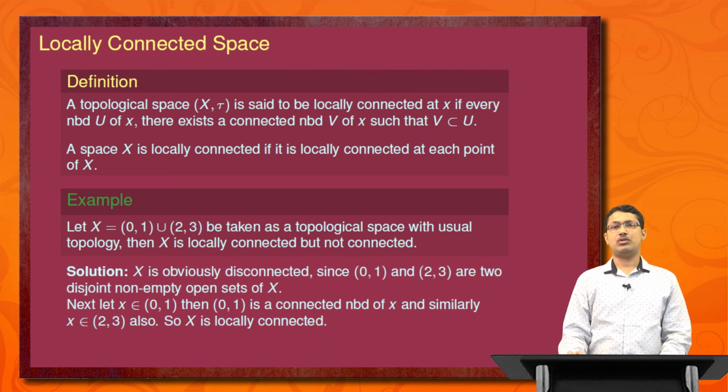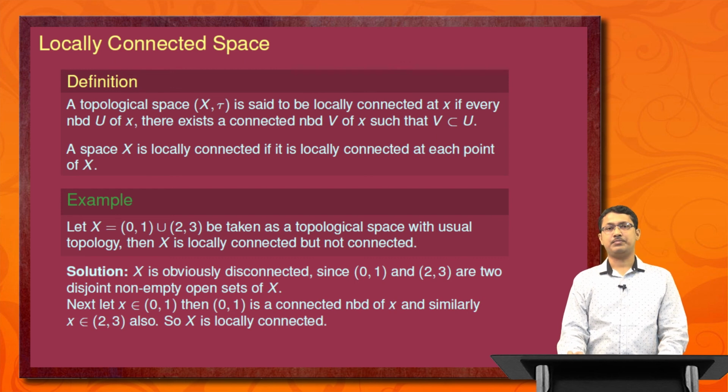Solution: X is obviously disconnected, because from the construction of X, X can be expressed as a disjoint union of two open sets (0, 1) and (2, 3), which are two disjoint open sets of X. So X is a disconnected set. Next, let x belong to the open interval (0, 1), and (0, 1) is a connected neighborhood of x. Similarly, x belongs to (2, 3), and (2, 3) is also a connected neighborhood of x. That implies X is locally connected.